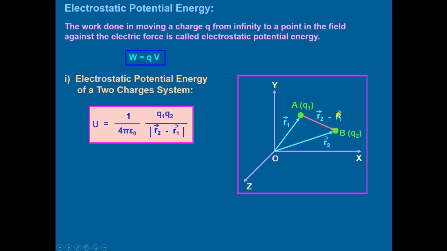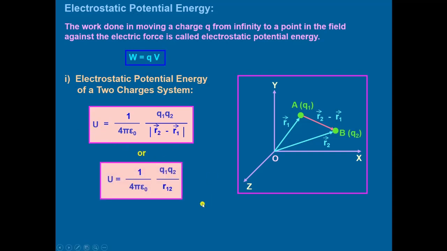Then the work will be equal to 1 upon 4 pi epsilon naught q1 q2 divided by the magnitude of the vector r2 minus r1, in the vector form. This will be stored in the form of potential energy, or you can write it in the scalar form. The energy will be equal to 1 upon 4 pi epsilon naught multiplied by q1 q2 divided by r12.